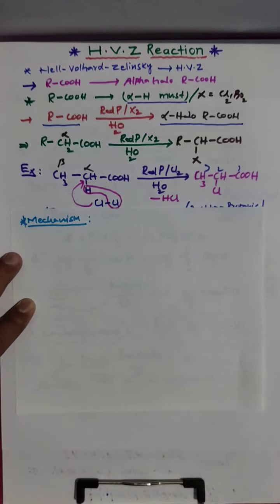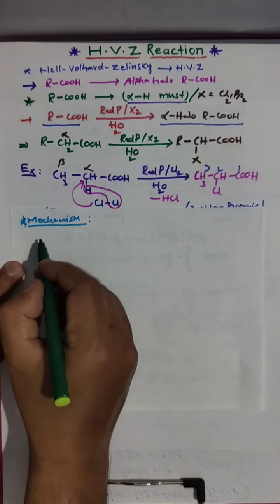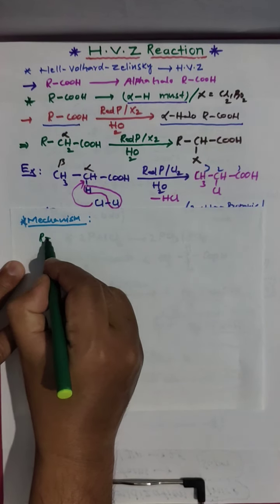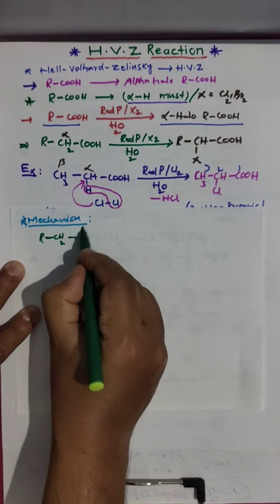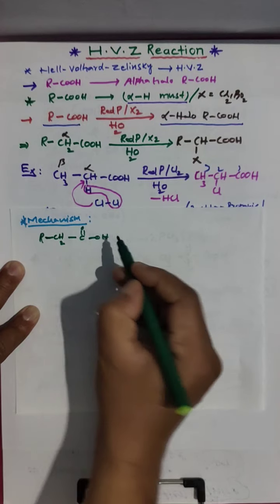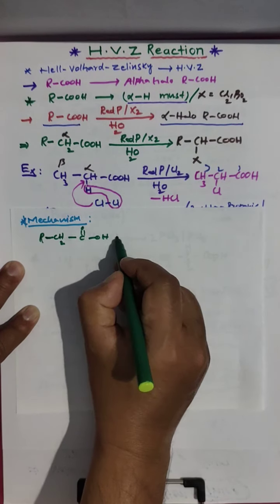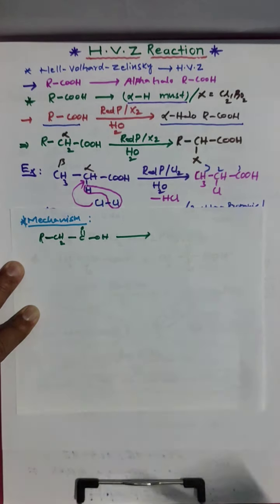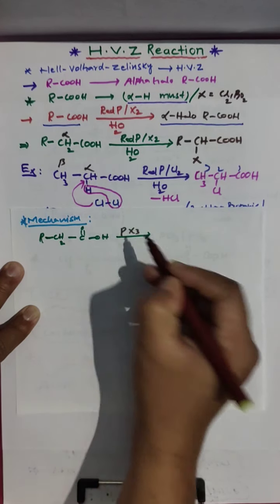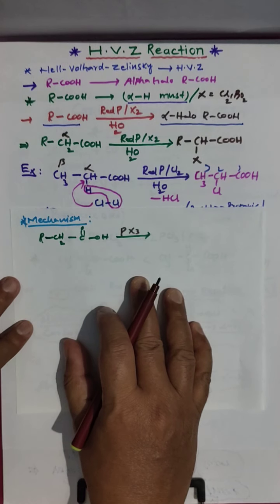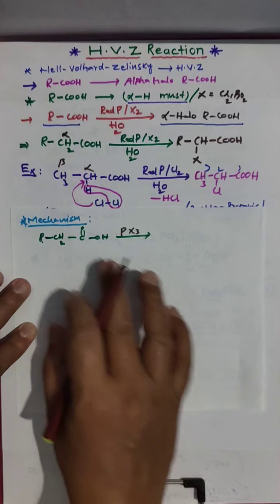Step 1: RCH2 C double bond OH, carboxylic acid, undergoes reaction in the presence of PX3. Red phosphorus reacts with halogen to form trihalophosphorus.